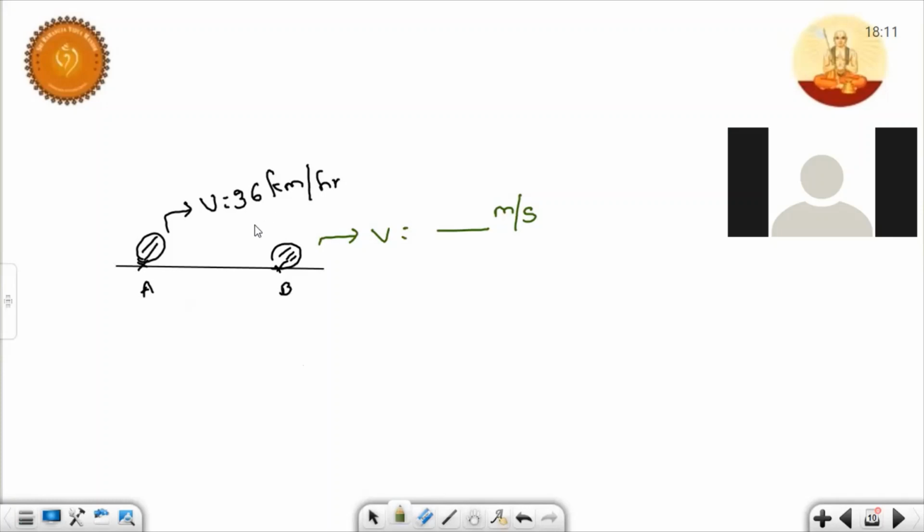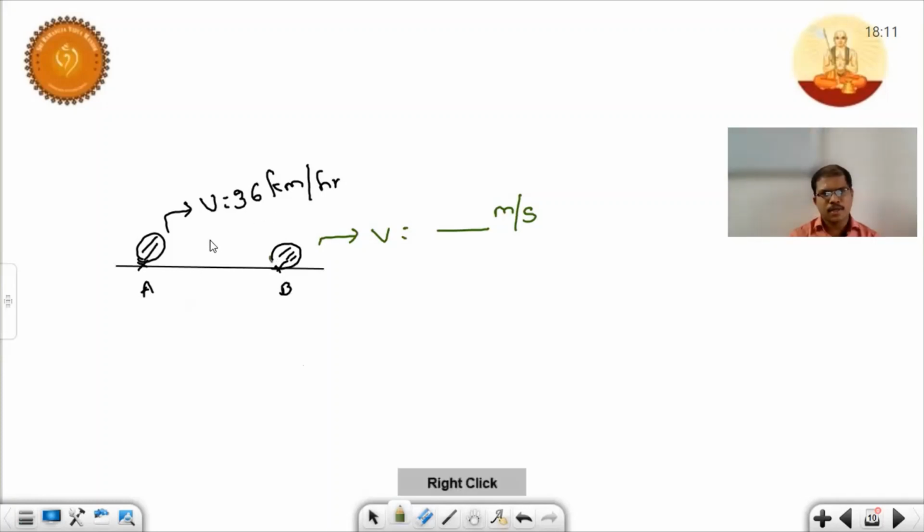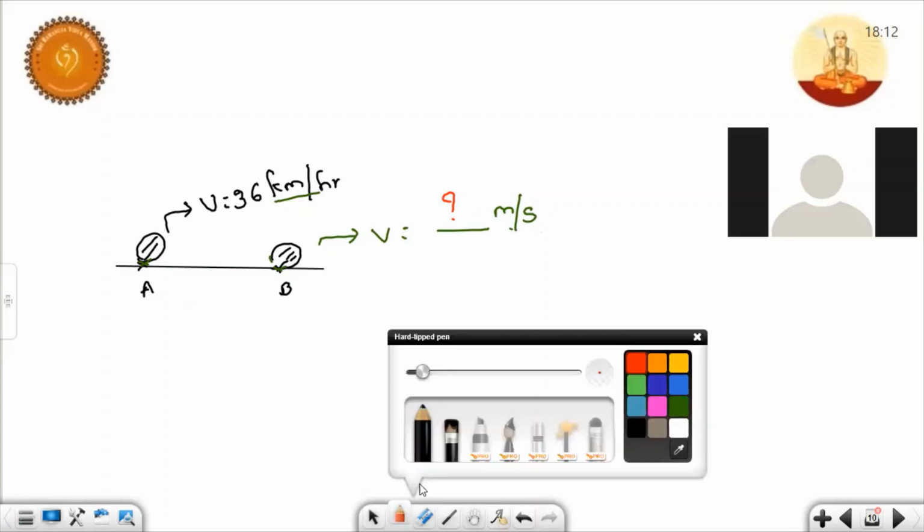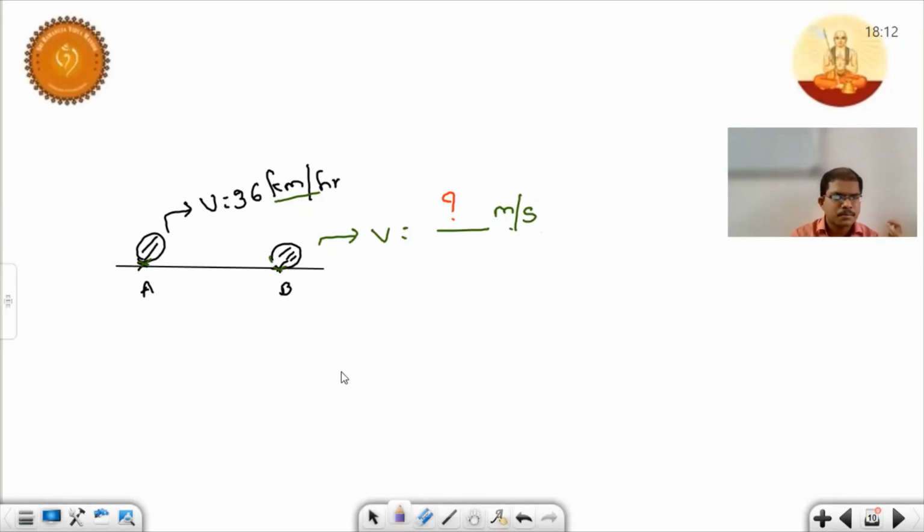Okay, children. Here I'm not changing any values actually. Take 36 kilometers. The thing is here, if you observe, here it is kilometers per hour and here it is meter per second. Just observe the question. Initially the given thing is 36 kilometers per hour. Now what I am asking, I want that speed value in terms of meter per second. Sir, 36,000 meters per second, sir. Okay, your answer 36,000.